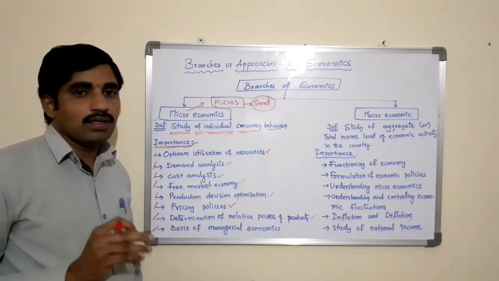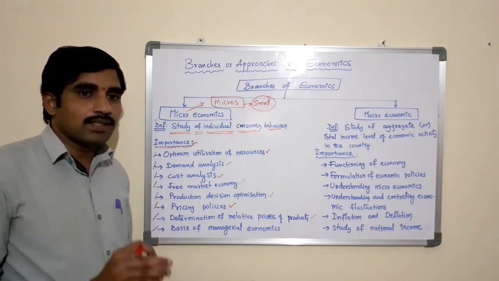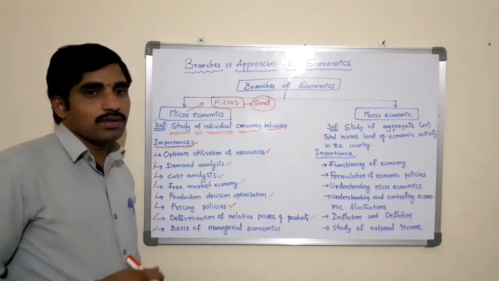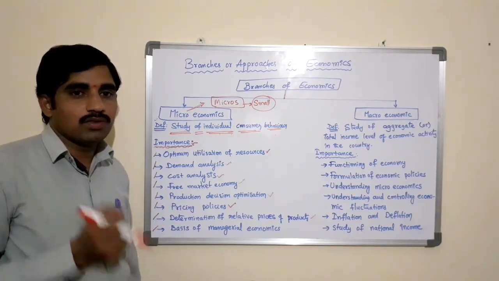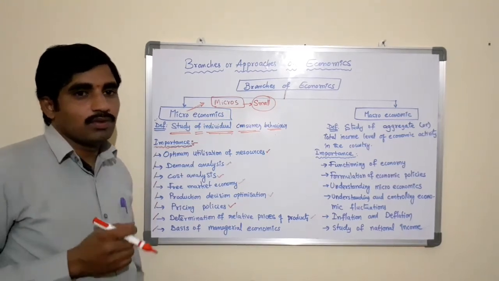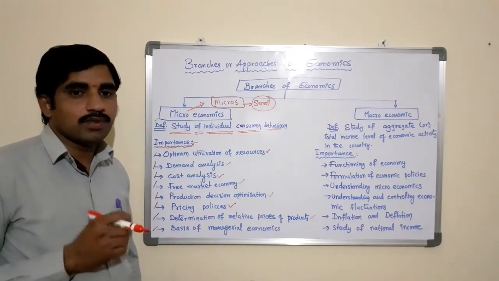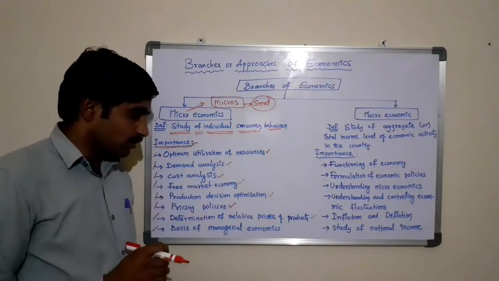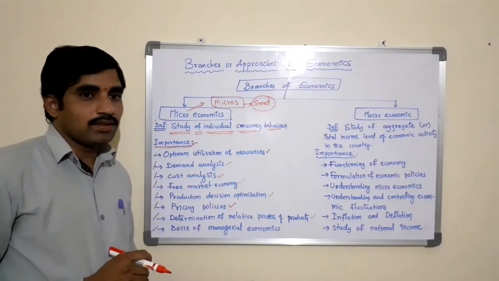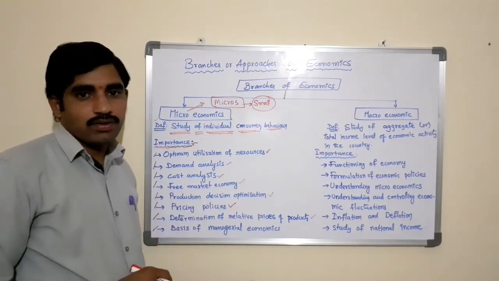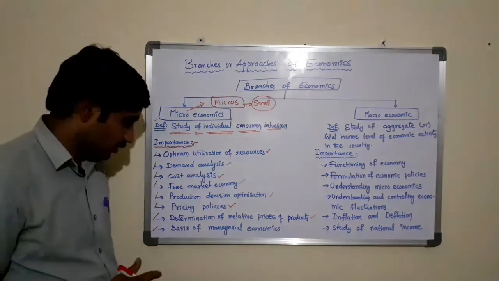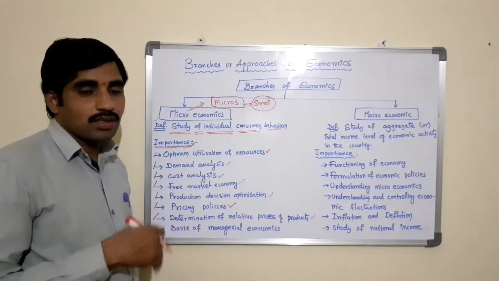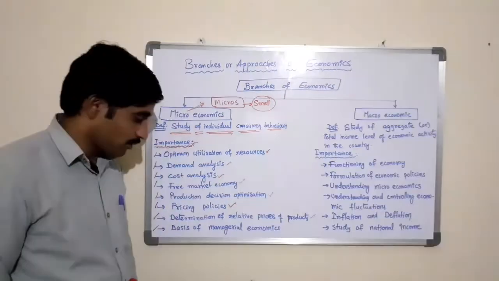If producers are in a position to analyze the prices of these factors of production, automatically he may plan for the future: how much to produce, what to produce, when to produce, how to produce, from where to produce, means in terms of suppliers. So all these decisions will be taken based on the determination of relative prices of the products or factors of production. In this case also the microeconomics can help the producer in order to take effective decisions on purchasing the resources or the factors or purchasing the products from the market.